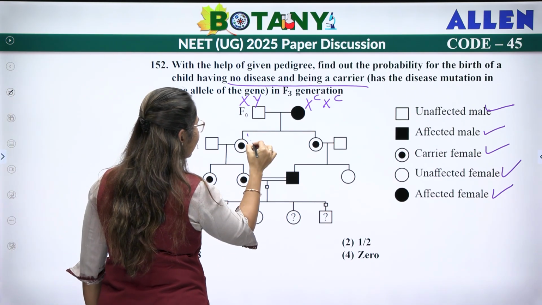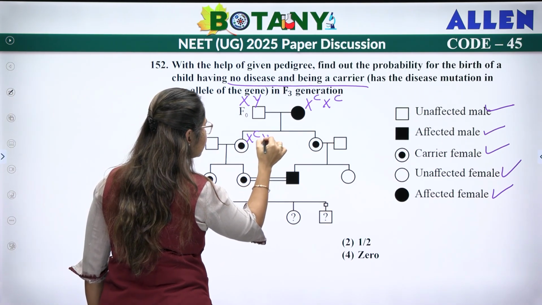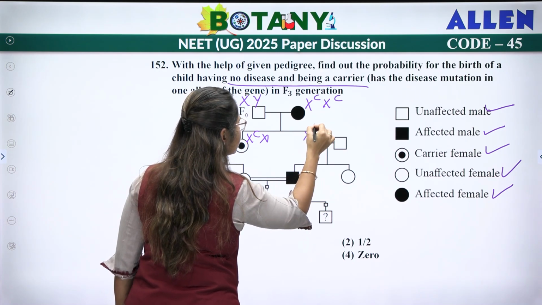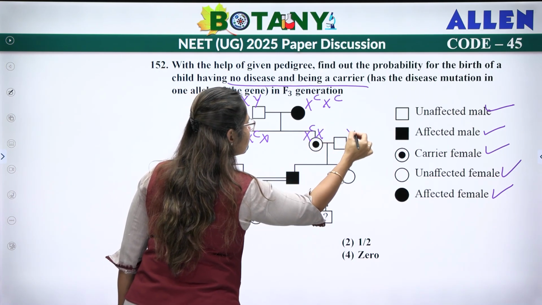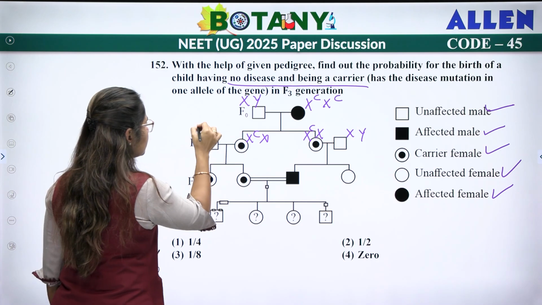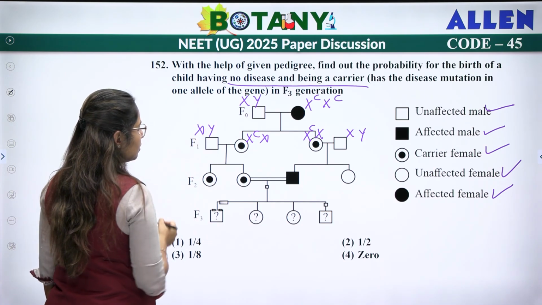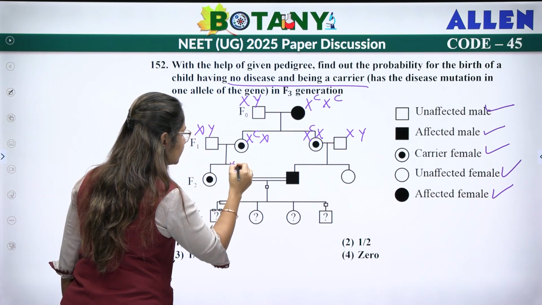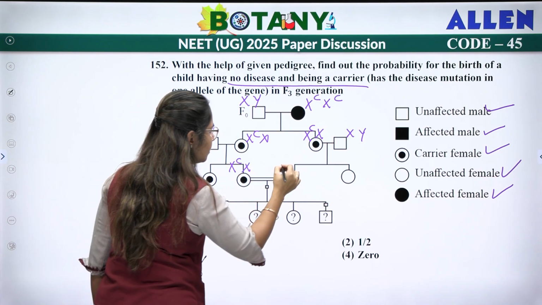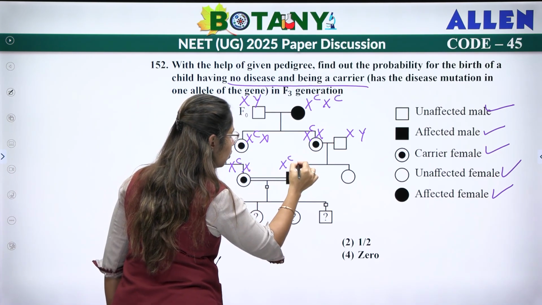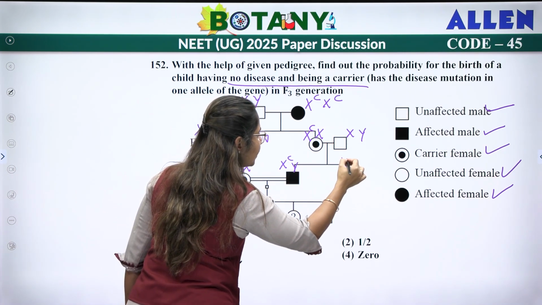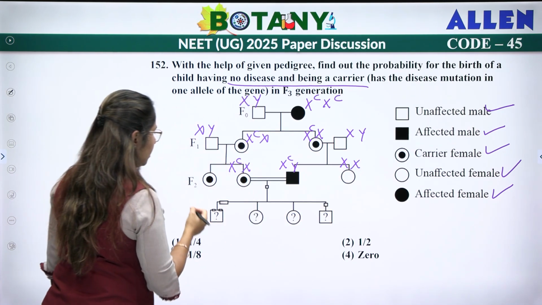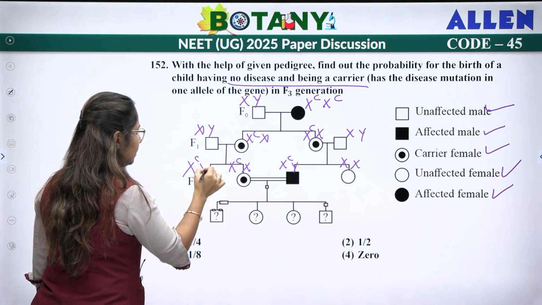So this will be your XCX. This is again XCX. This is XY. This is XY. So here again it will be XCX. This will be XCY. This will be your XX. And this is again XCX.